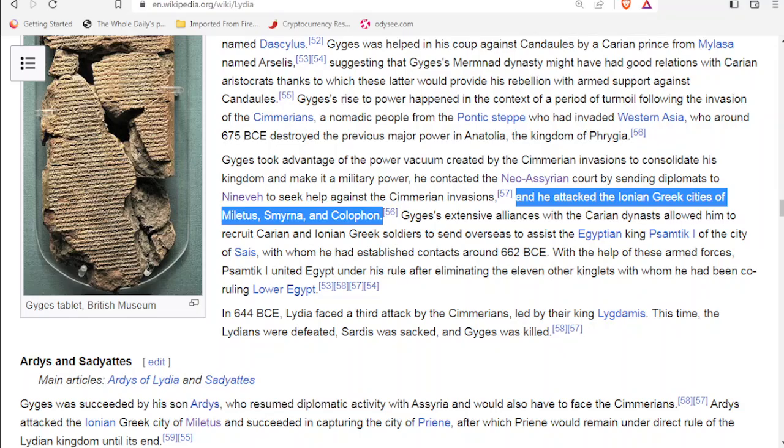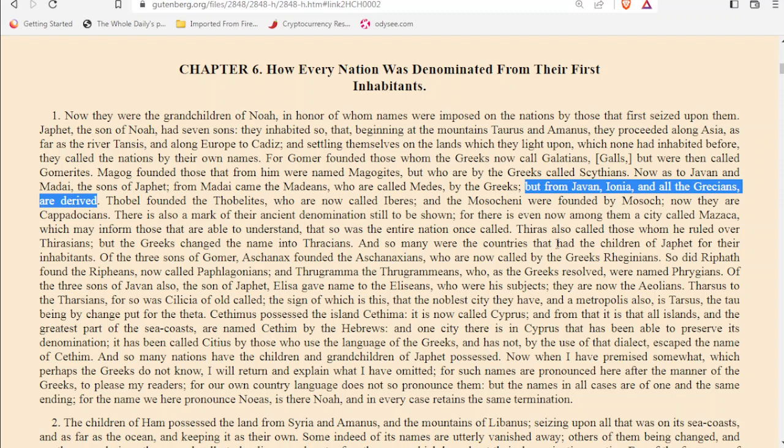And let's just recap what we said in the previous video about this Lydian king, how he attacked these Ionian Greek cities. But we need to try to understand, where is this word Ionian coming from? If we go to the work of Josephus, we learn that this word Ionia could be coming from the name Javan, Javan son of Japheth. So it says, "But from Javan, Ionia, and all the Grecians are derived." So according to Josephus, the Grecians derived from Javan son of Japheth.